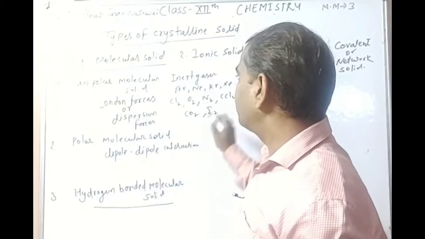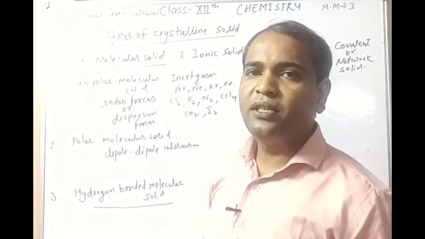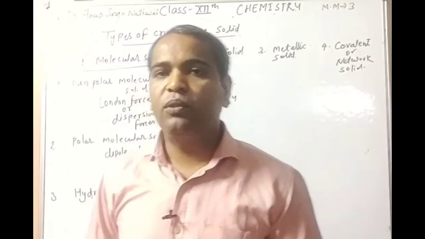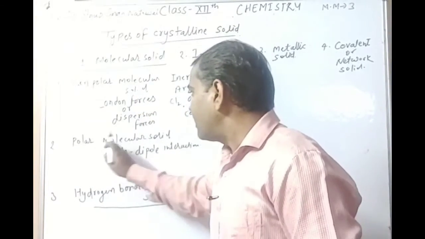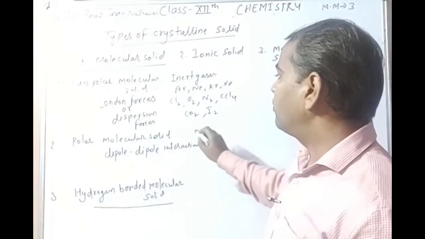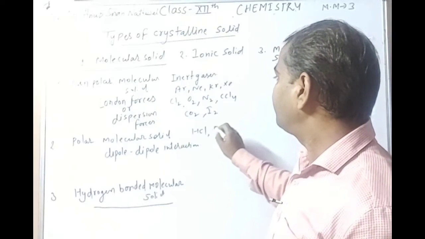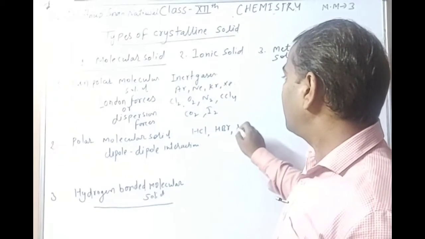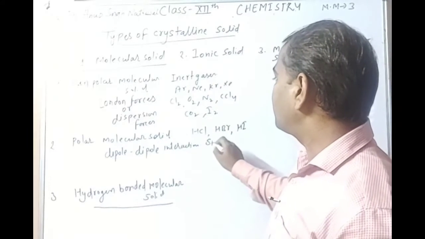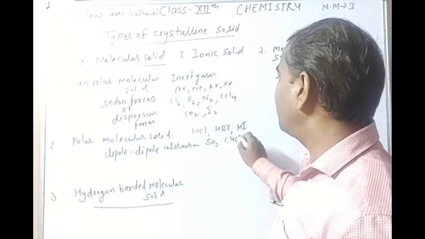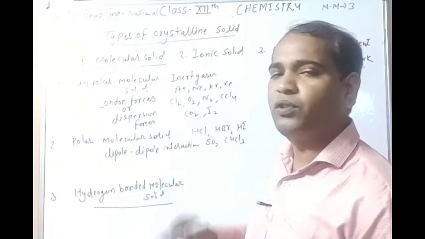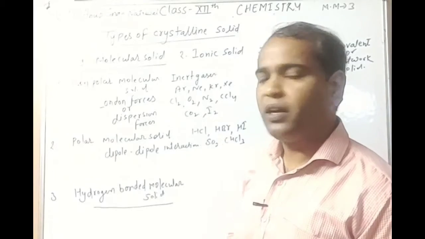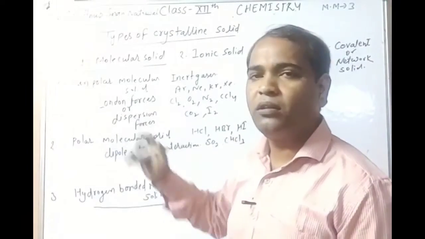And I2, because these have zero dipole moment. Next, examples of polar molecular solid: HCl, HBr, HI, SO2, CHCl3. These are polar molecules and form polar molecular solids.